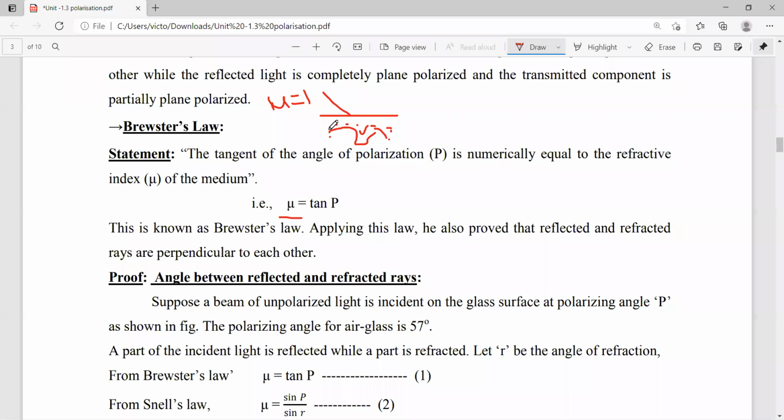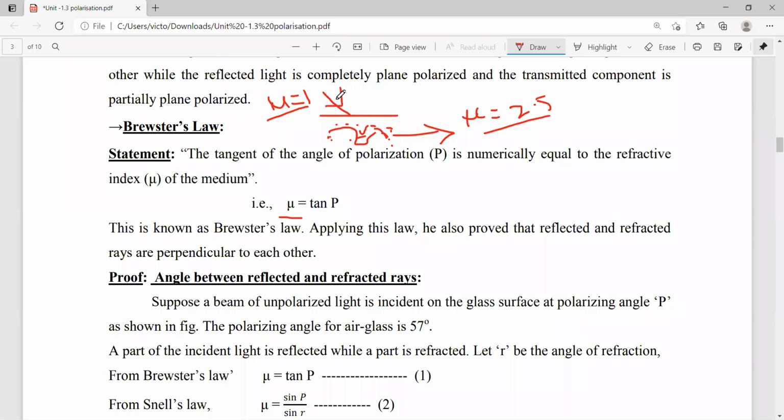It has some refractive index, say mu equal to 2.5. Every medium has a particular refractive index. Based on the refractive index of the material, we call which one is rarer and which one is denser, as compared with these two refractive indices.